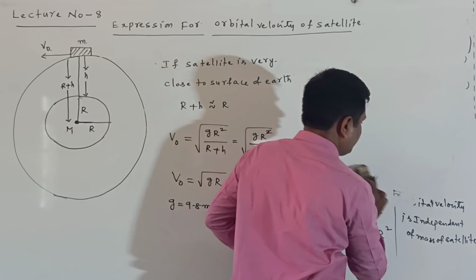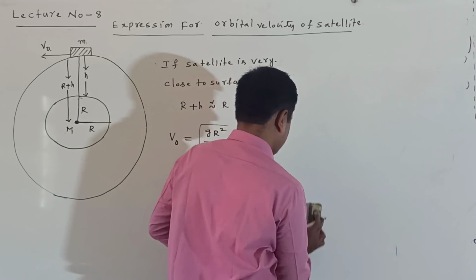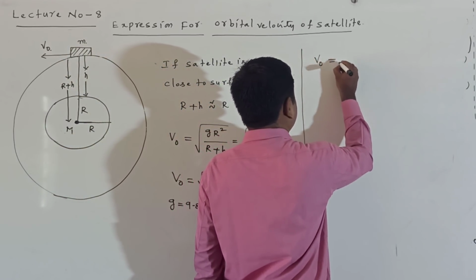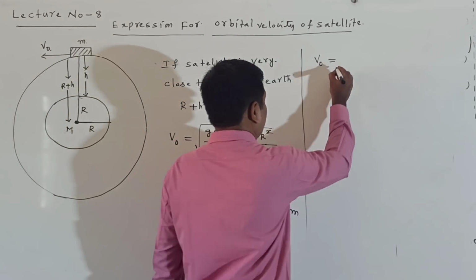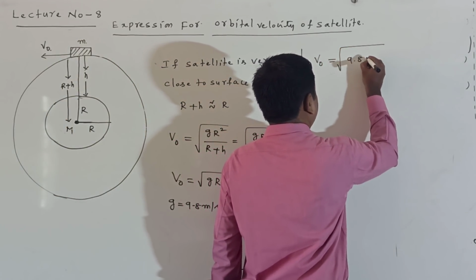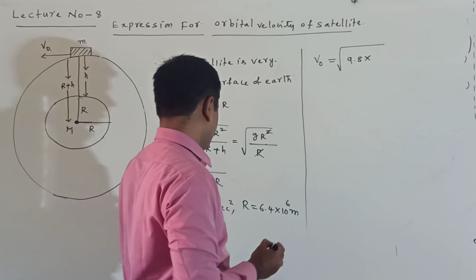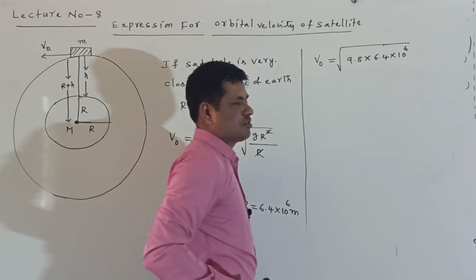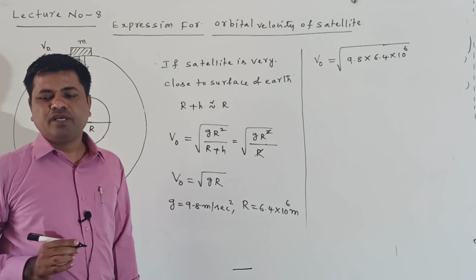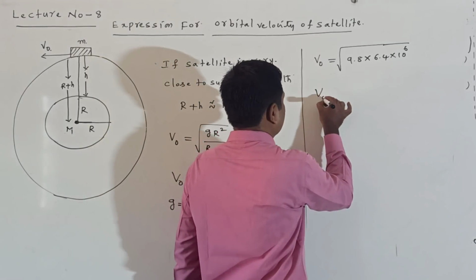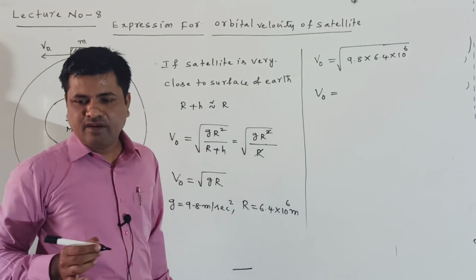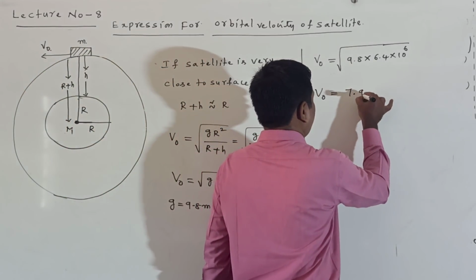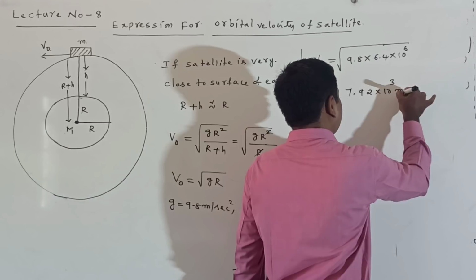v naught can be written as under root of 9.8 into 6.4 into 10 power of 6. When calculating this, we get v naught equal to 7.92 into 10 power of 3 meter per second.